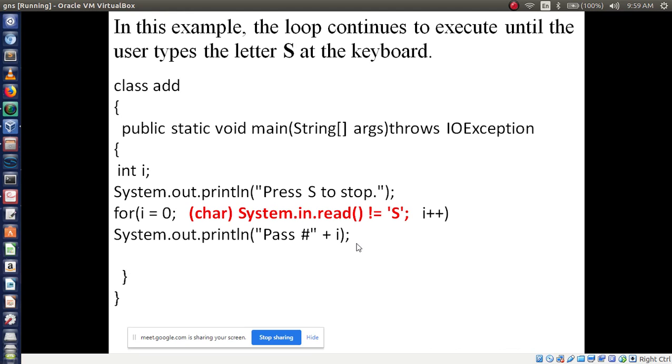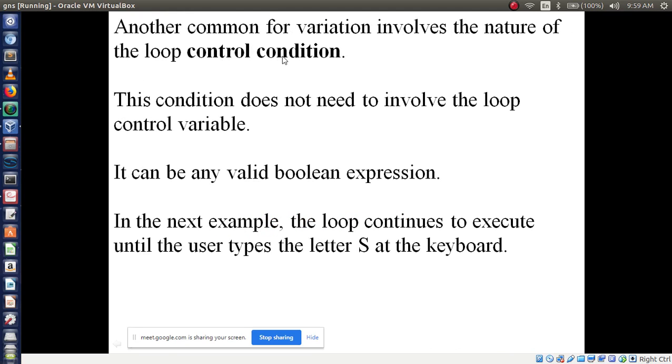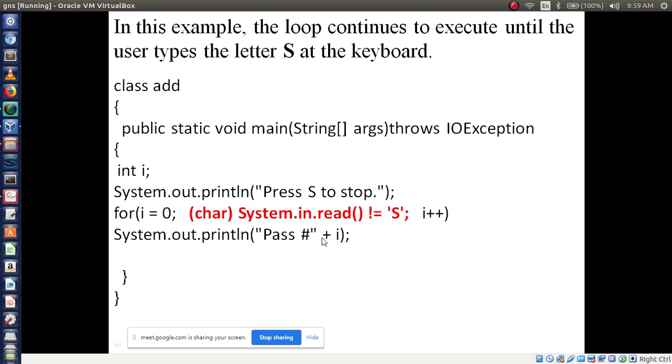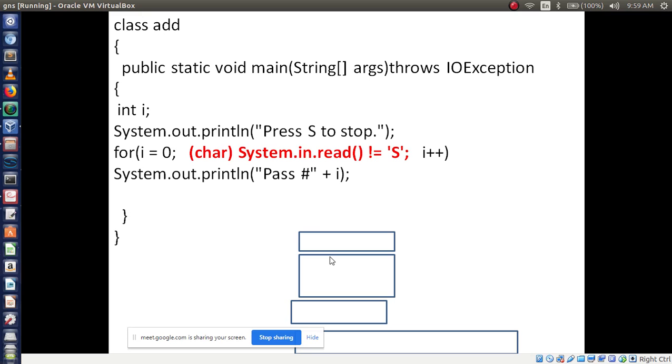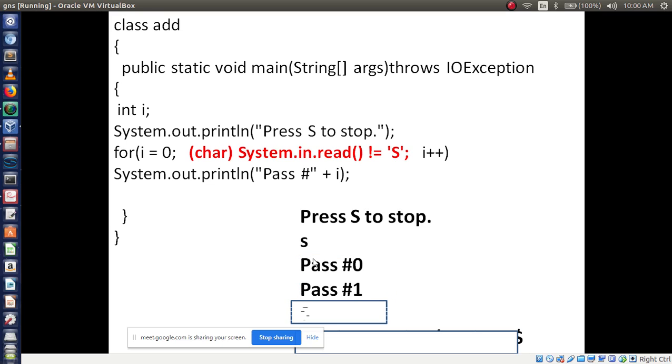This variation name is what? Control the condition. Here we are making it ulta palta, right? Understood this concept? Okay, this is the second variation, and now we'll move on to the third variation. I hope you understood the previous concept, so no need to execute this one.